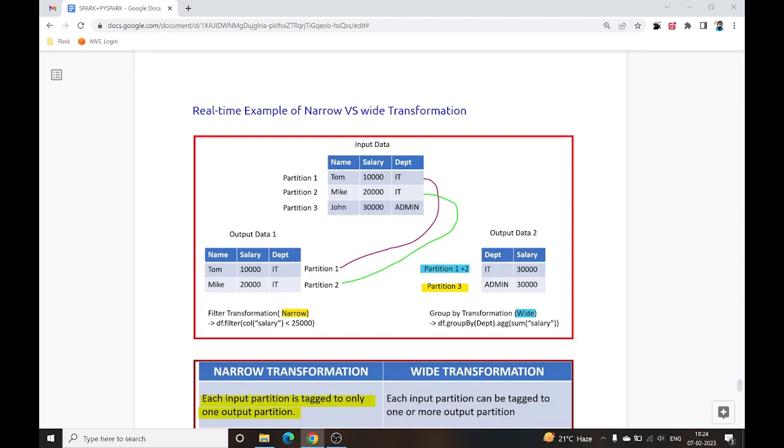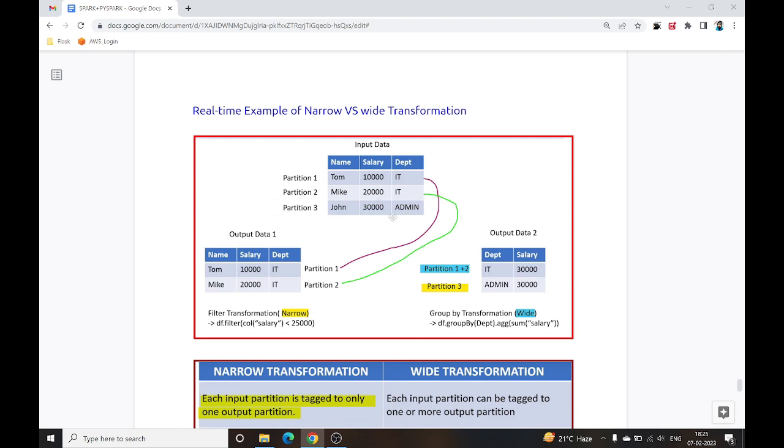Let's discuss some real-time examples for narrow versus wide transformation. You can see in this pictorial diagram, there is one table where we have name of employee, salary of employee, and department of that particular employee. So one row can be one partition, like if there is some data at a particular node, we can say a row is a partition of that data. So simply I am saying this is partition 1, this is partition 2 and this is partition 3.